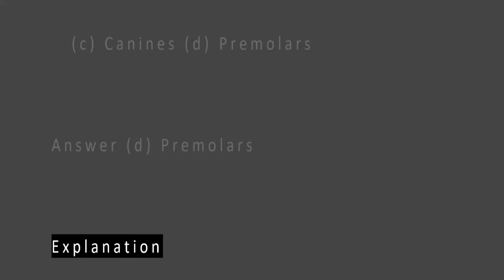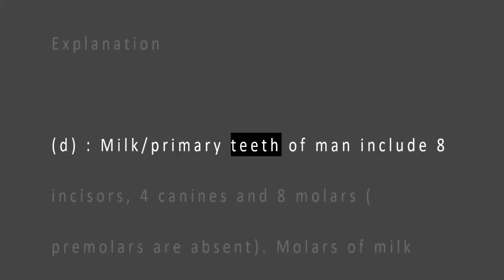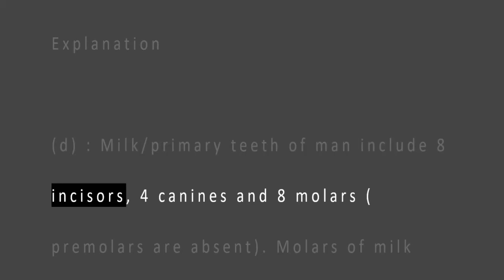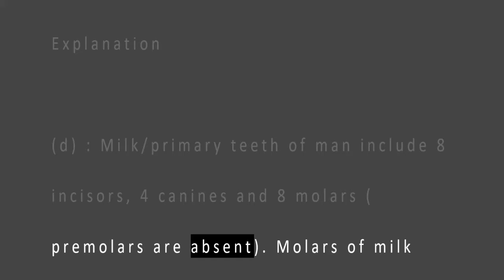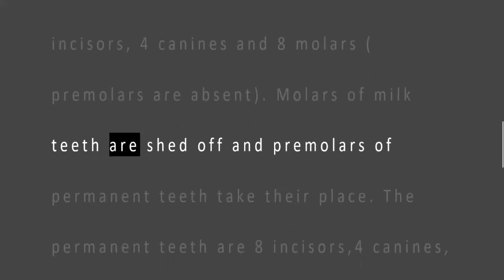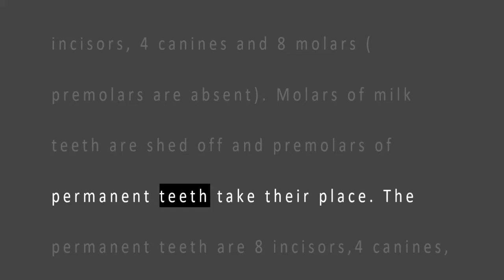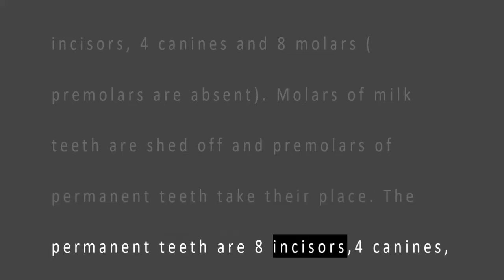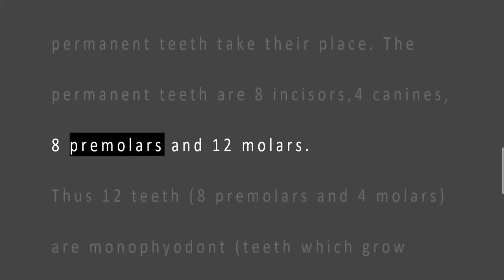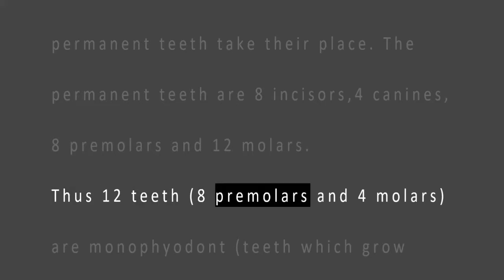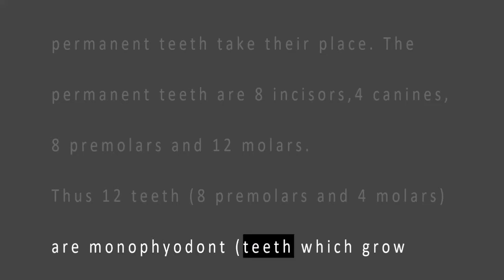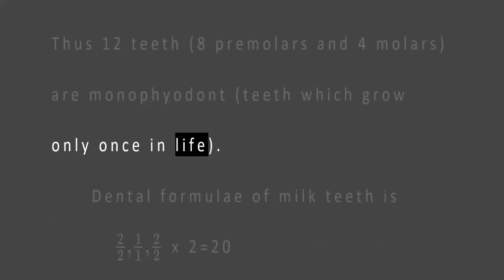Explanation. D. Milk primary teeth of man include 8 incisors, 4 canines and 8 molars. Premolars are absent. Molars of milk teeth are shed off and premolars of permanent teeth take their place. The permanent teeth are 8 incisors, 4 canines, 8 premolars and 12 molars. Thus 12 teeth, 8 premolars and 4 molars are monophyodont, teeth which grow only once in life.